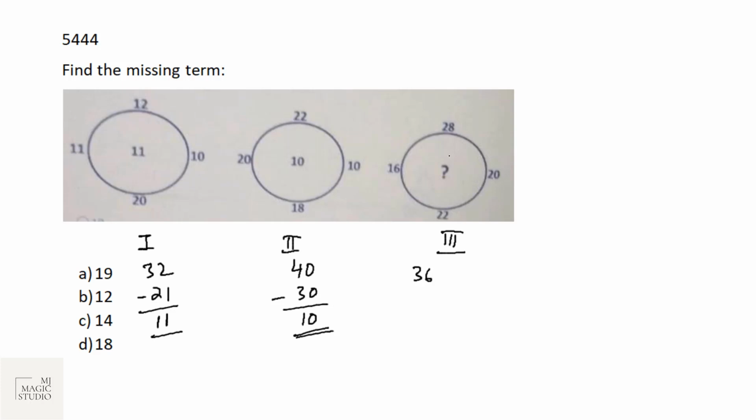16 plus 20 is 36, and we need vertical addition first. 28 plus 22 is 50, minus the horizontal addition, 16 plus 20 is 36, so it should be 14. In place of this question mark, we should have 14, and that is in option C.